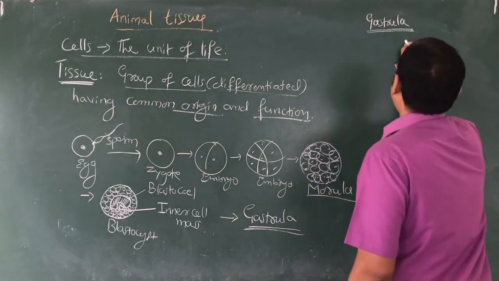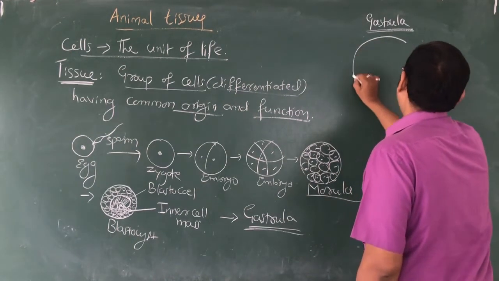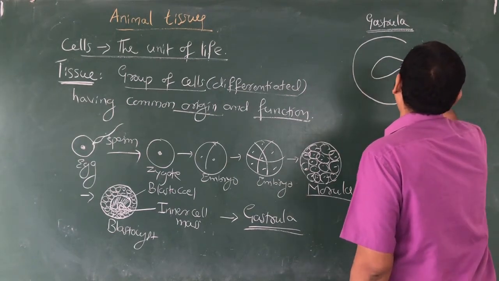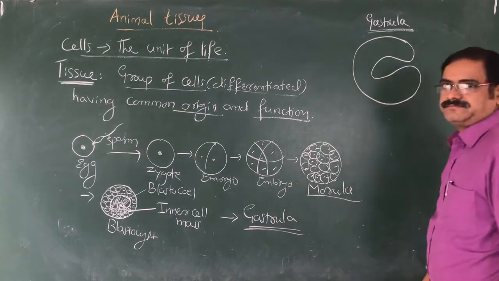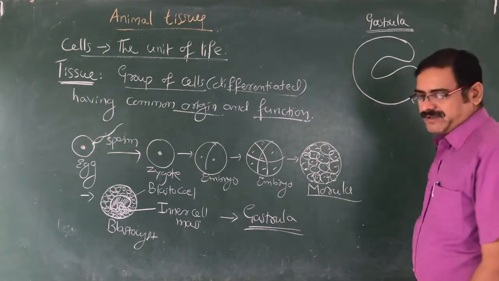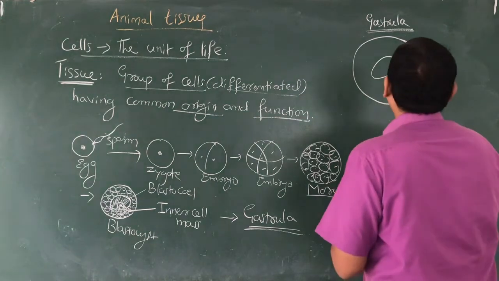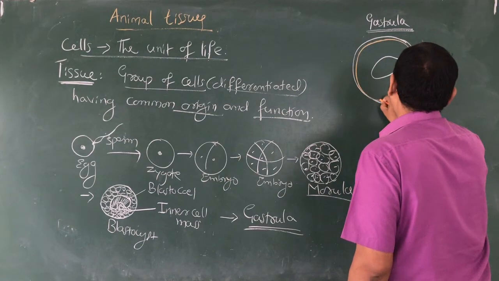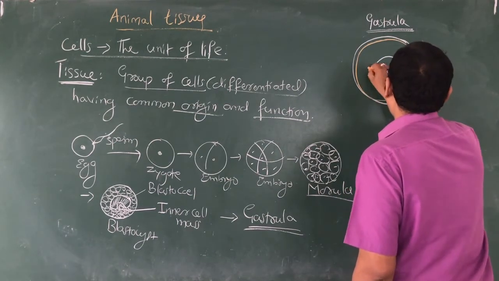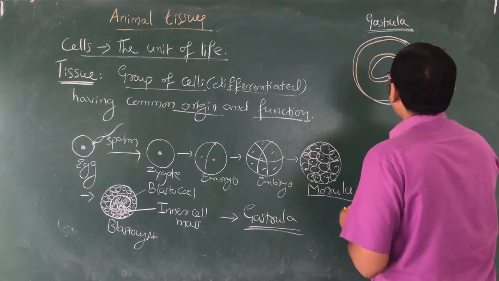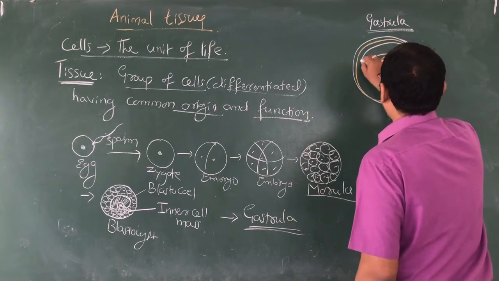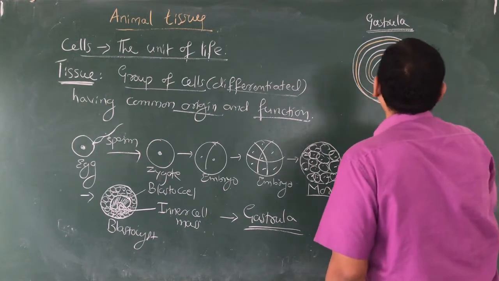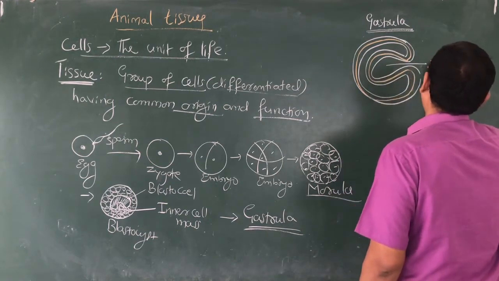A gastrula has a much deeper depression that will develop into a gut system. One more layer of cells develops, and again in the inner part one more layer of cells develops. So what happens here? We say that it is mainly the gastrocele.